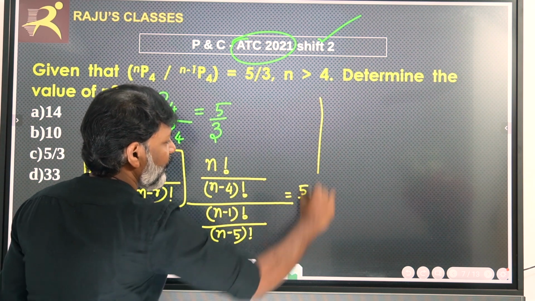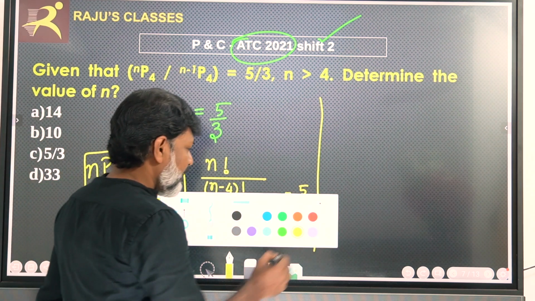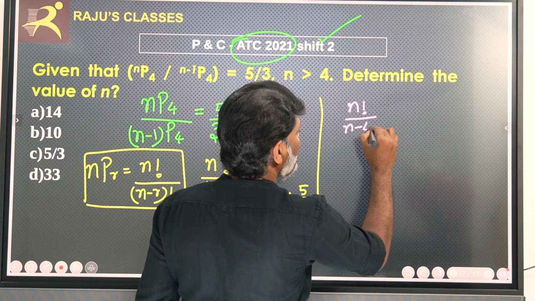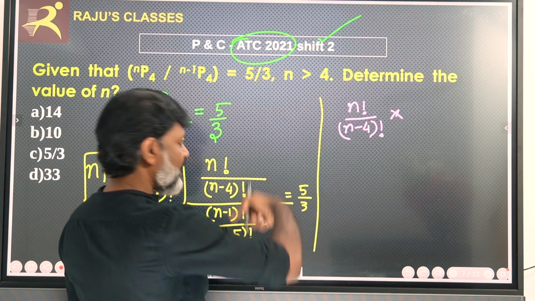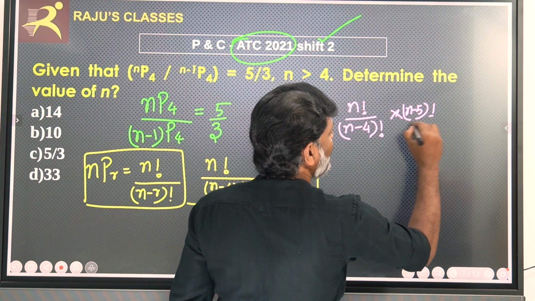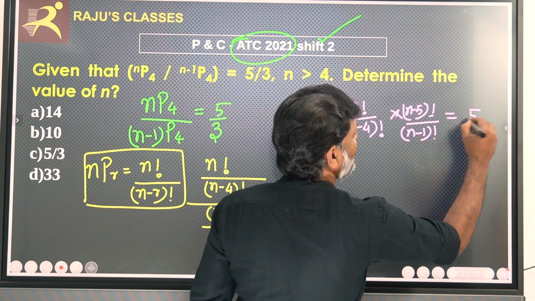Now what happens? n factorial divided by n minus 4 factorial, multiplied by n minus 5 factorial divided by n minus 1 factorial, equal to 5 by 3.